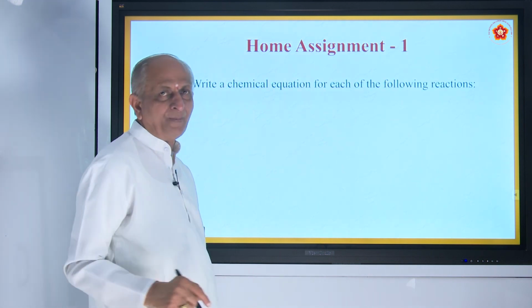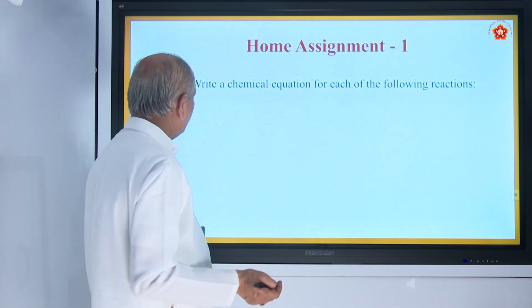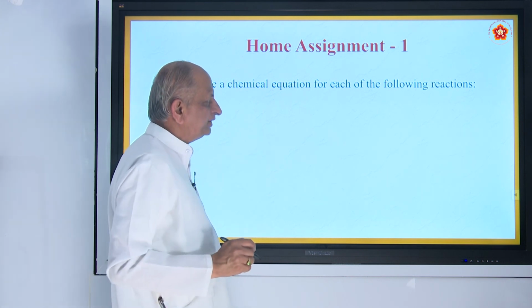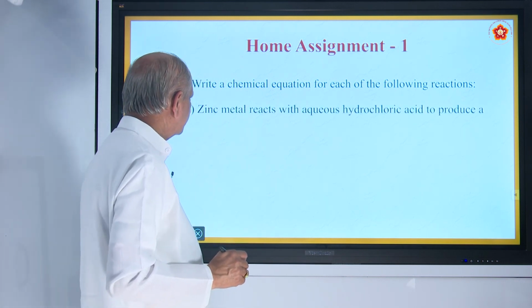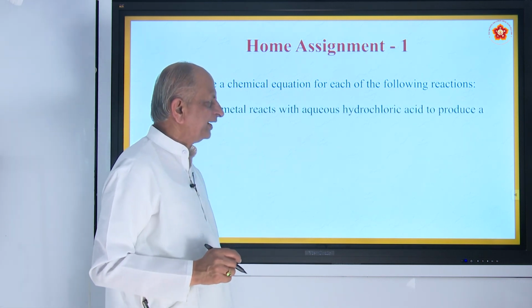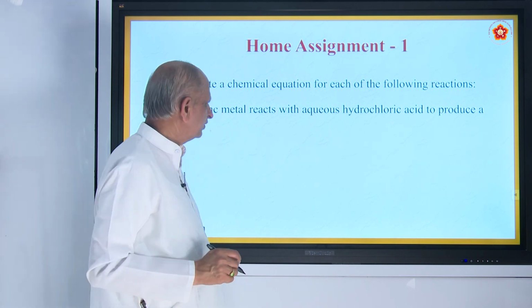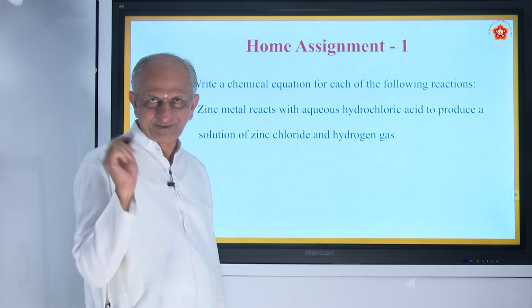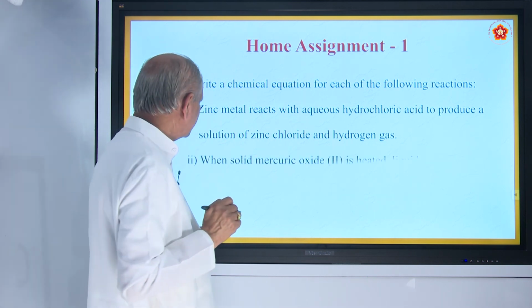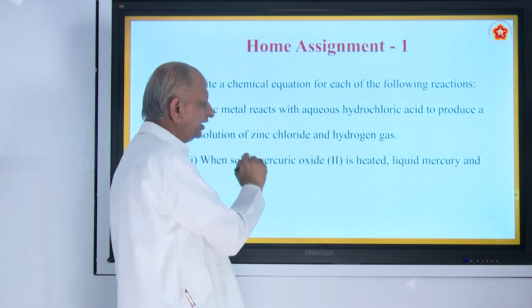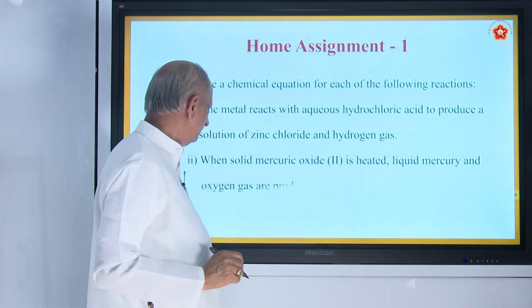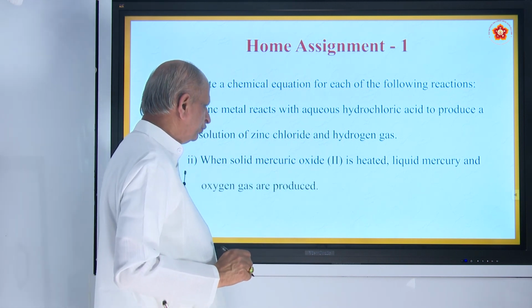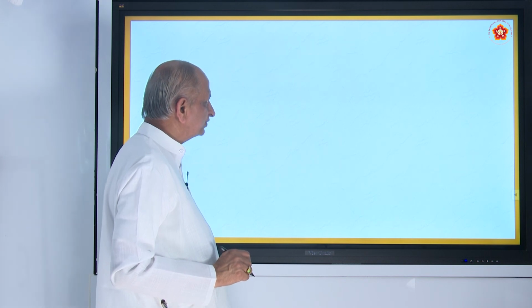Let us see some home assignment. First one, write a chemical equation for each of the following reactions. Zinc metal reacts with aqueous hydrochloric acid to produce a solution of zinc chloride and hydrogen gas. You have to write the equation, right, and balance it. Then when solid mercuric oxide is heated, liquid mercury and oxygen gas are produced. This is the first question.